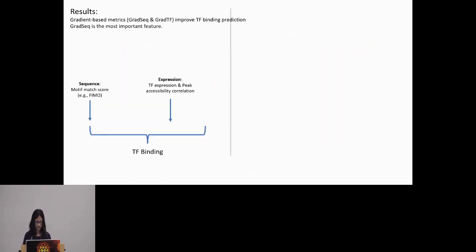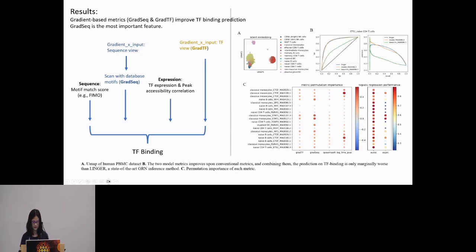Again, to predict the TF binding, for which we compile the ground truth from bulk ChIP-seq data sets, we compare with a baseline logistic regression with motif matching score and correlation between TF expression and peak accessibility. Then we further include our two model metrics, and we find that it improves the prediction by a large amount and is comparable to another state-of-the-art method, LINGER, which uses external bulk data, in this PBMC dataset.